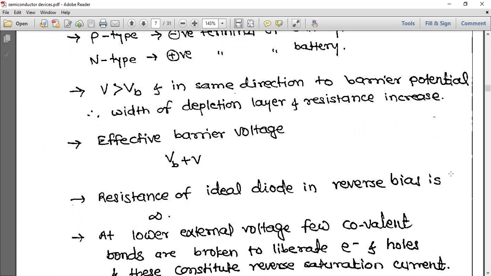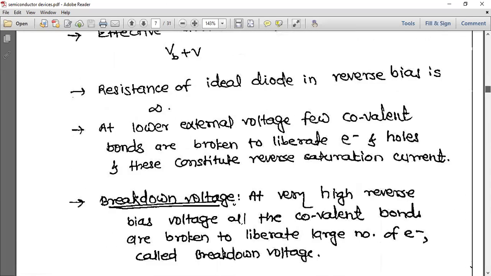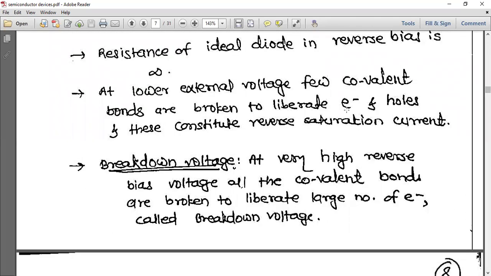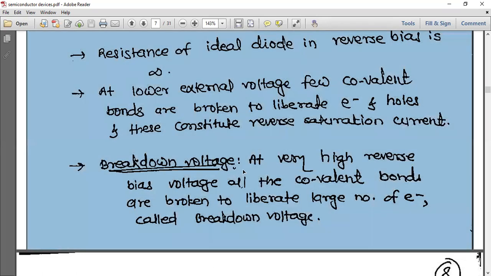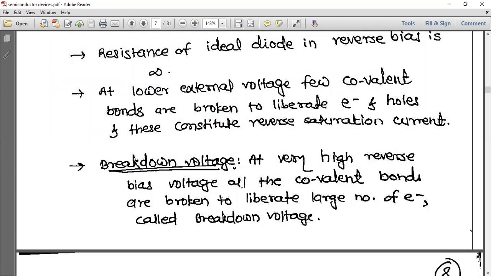Okay. Next, at lower external voltage, a few covalent bonds are broken to liberate electrons and holes, and this constitutes reverse saturation current. Okay. Breakdown voltage now.